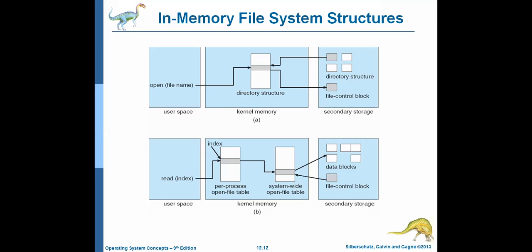In tomorrow's class, tomorrow is Sunday, and mostly the class is on Monday. There are 2 topics left in this particular chapter. One is the file allocation method and the second one is free space management. Those 2 things will be covered in Monday's class.